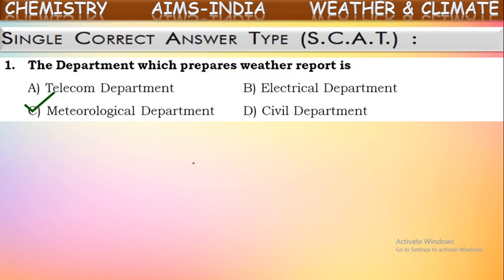What did we say is the meaning of weather forecast? The reports which give information about the weather in the coming days are the weather forecast. So this will be given by the meteorological department in our India. Okay, meteorological department. They observe the weather and they give reports about the weather.